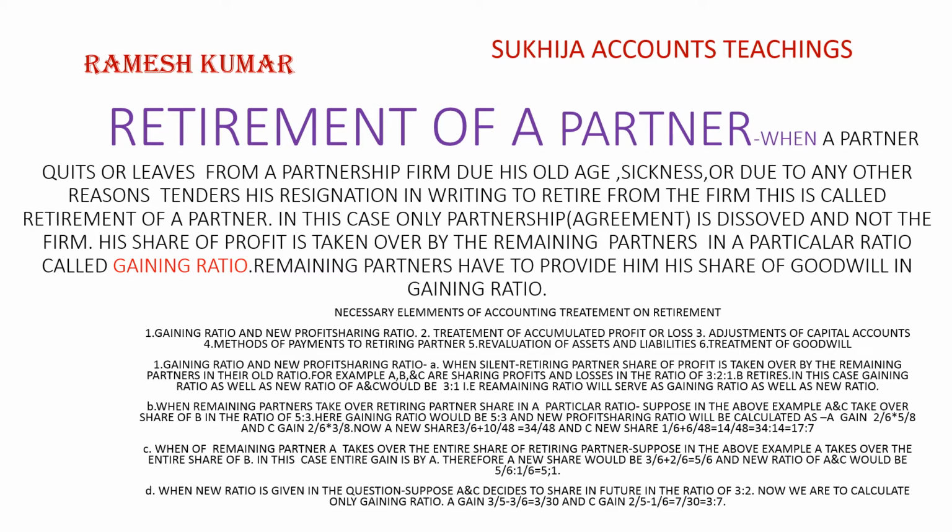D. When the new ratio is given in the question, suppose A and C decide to share in future in the ratio of 3:2. Now we have to calculate only the gaining ratio. A's gain 3 by 5 minus 3 by 6 is equal to 3 by 30, and C's gain 2 by 5 minus 1 by 6 is equal to 7 upon 30, that is 3:7.